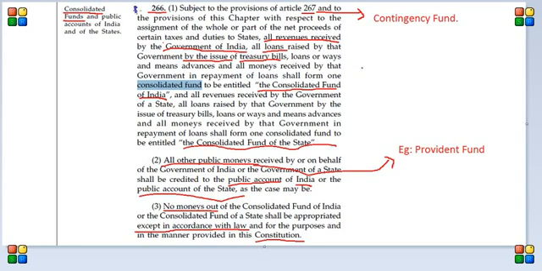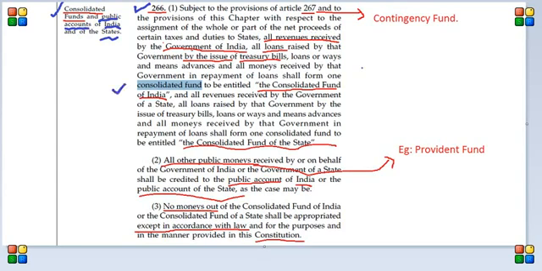Okay, now let's talk about Article 266. Article 266 basically talks about the consolidated fund and public accounts of India and of the states. The thing we have to remember is that it talks about both the union and the states. Okay, now the thing is